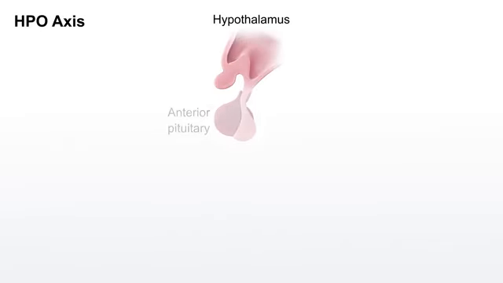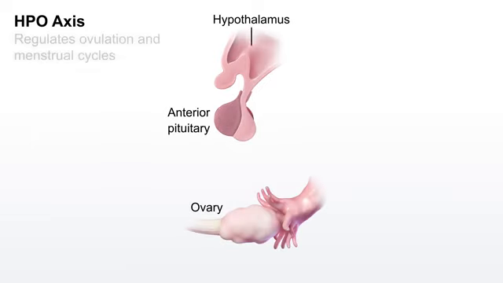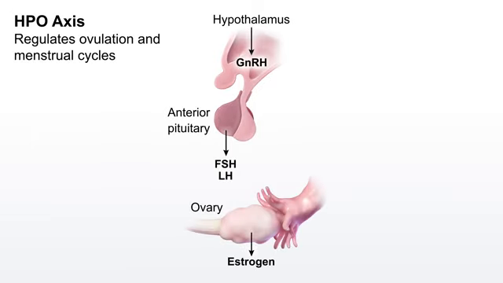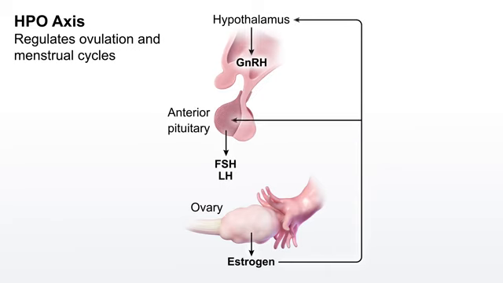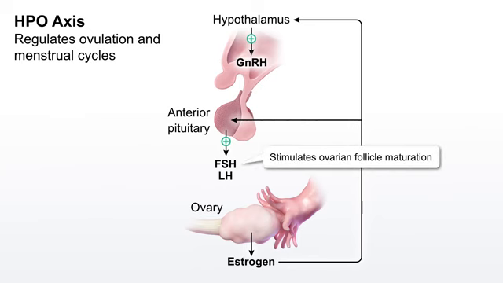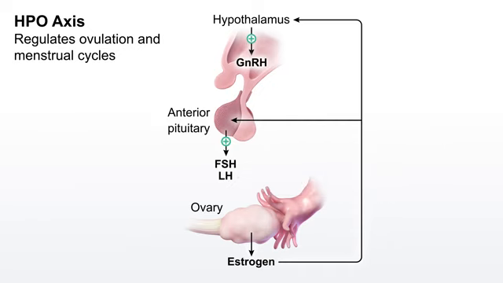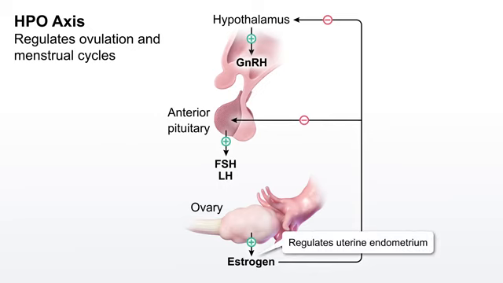The hypothalamic pituitary ovarian axis regulates ovulation and menstrual cycles via hormonal feedback loops. The hypothalamus secretes GnRH. The pituitary secretes the gonadotropins FSH, which stimulates ovarian follicle maturation, and LH, which surges to induce ovulation. Finally, the ovary secretes estrogen to regulate the uterine endometrium.